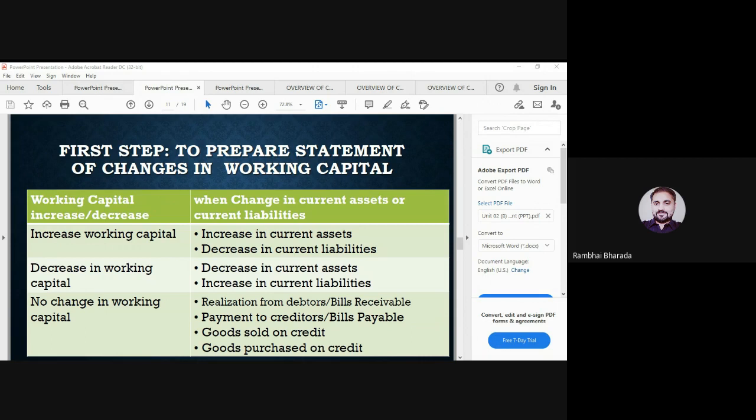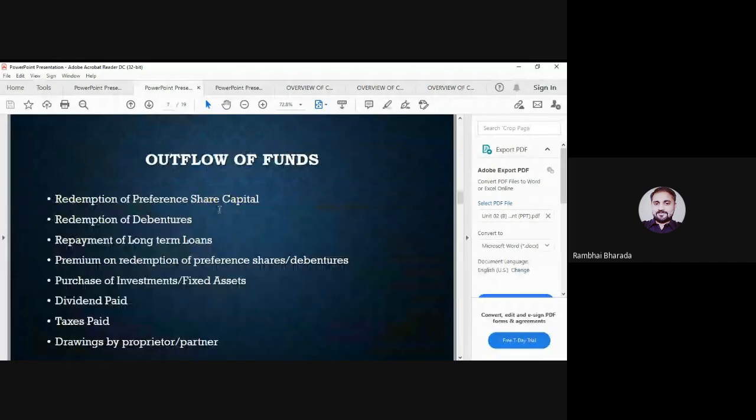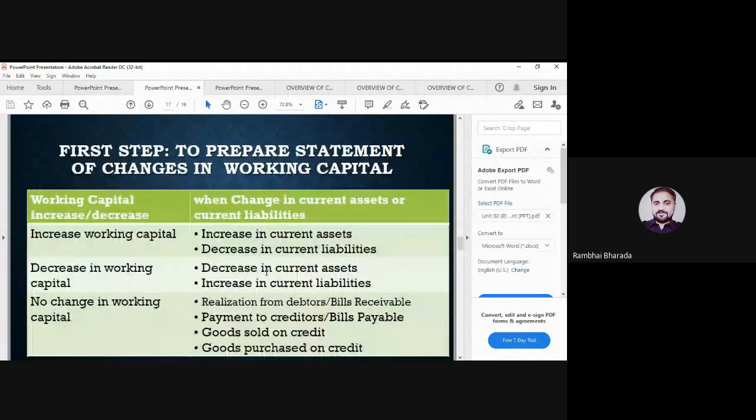Suppose the question asks that an increase in debtors will result in option A, decrease in working capital, increase in working capital, none of above or all above. So here increase in debtors means increase in current assets, so it will result in increase in working capital. So from these 6 rules, MCQ questions may be there. So please remember all the rules. Your examples of fund inflow and fund outflow, and these rules are very important.